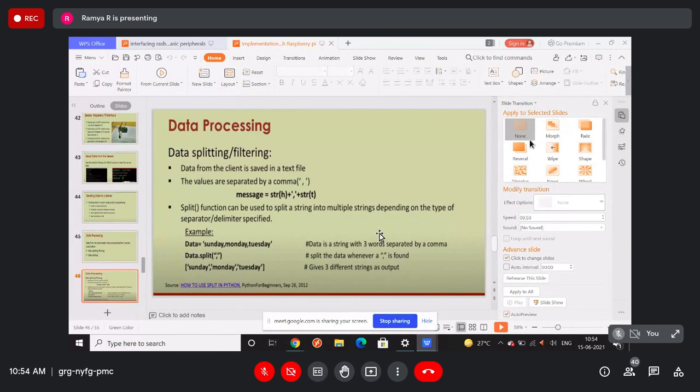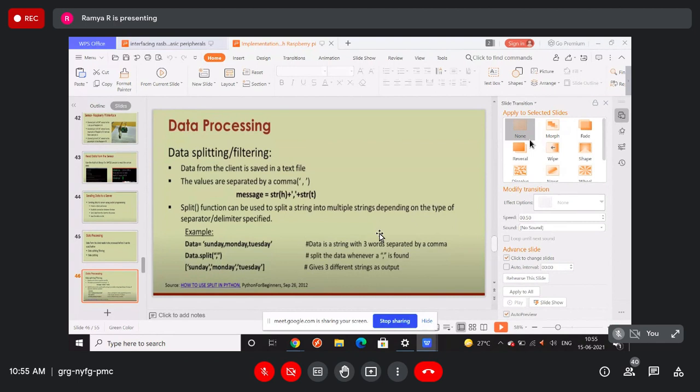If you want to split your data, you can split it just by giving some delimiter like a point or comma or a question mark or anything, you can separate by using these delimiters.